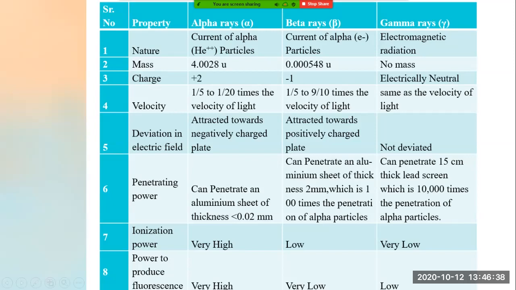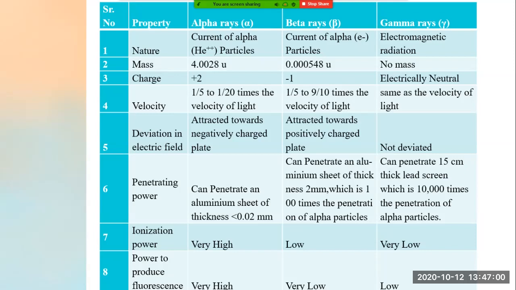Now we'll go to the second point, that is mass. Now the mass of alpha rays is 4.0028 atomic mass unit. You can tell it just simply unit, or you can term it as atomic mass unit.